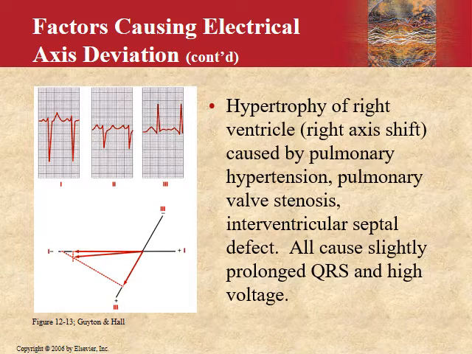I didn't have any example of the extreme axis deviation, but just for your information, in extreme axis deviation, if you look at lead 1 and AVF, both of them would be negative. Mostly we look at lead 1 and AVF. So in extreme axis deviation, both of them would be negative.